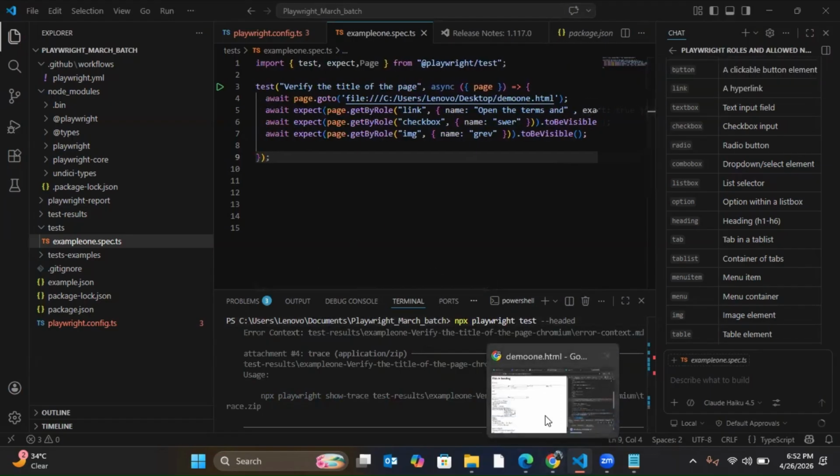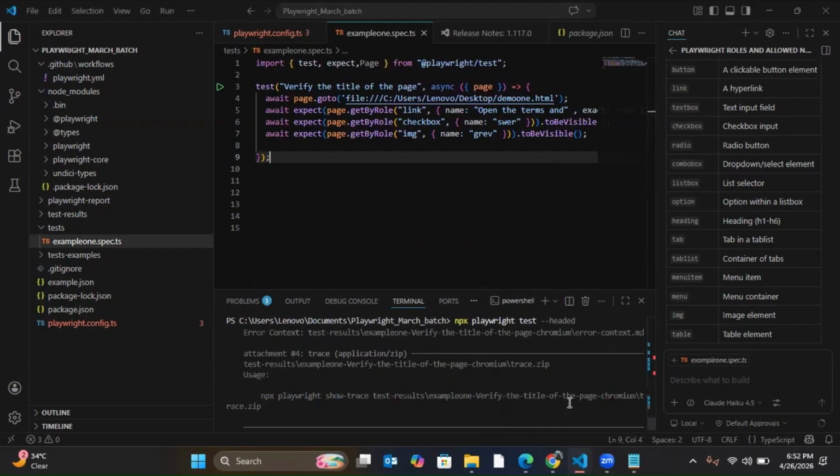Now next scenario. Let's say I don't have the aria-label attribute for a checkbox, radio button or text area, and I don't have the alt attribute for an image, and also I don't have visible text.